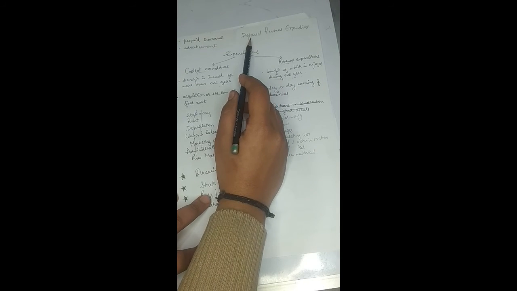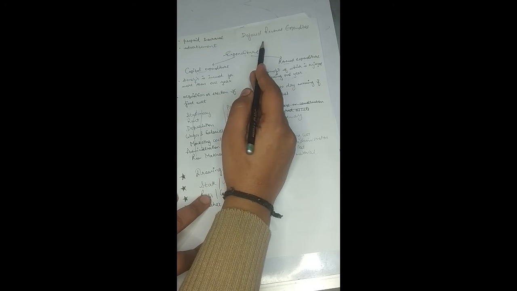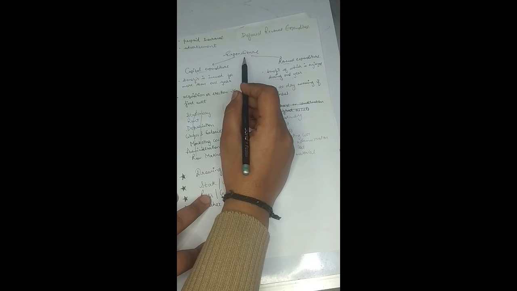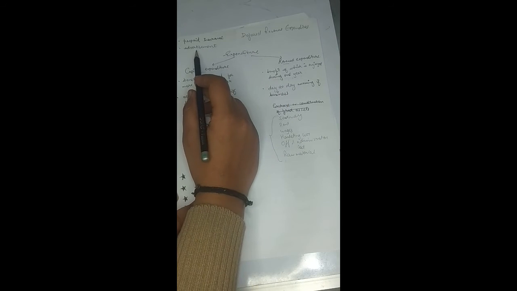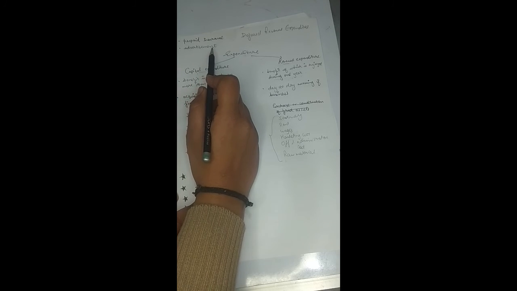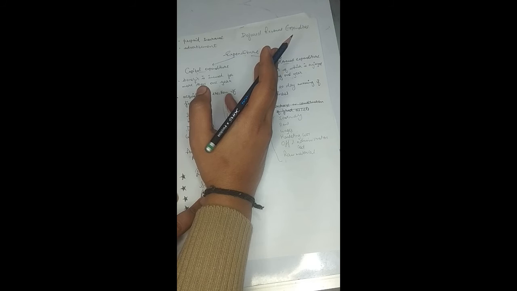For example, there is an amount of rupees 10 lakhs which has been spent by an organization on advertisement, right? But that advertisement will not be shown only for 1 year on the TVs or the radios. It will not be there for only 1 year. It will be there for many years, right?